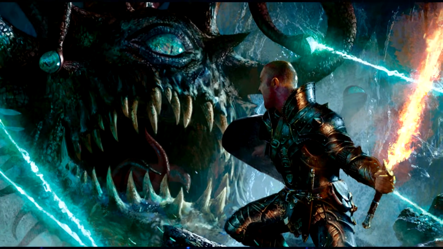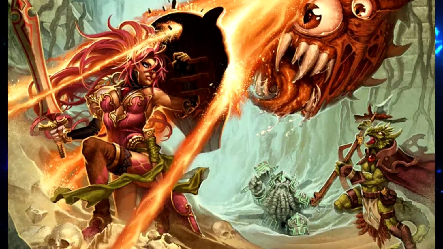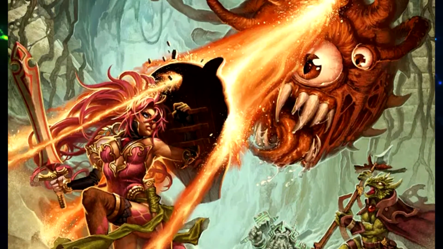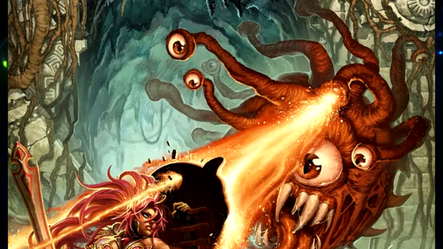Beholders are so intelligent and wise that they spend all their time plotting the best way to thwart any attack on themselves. If you accidentally stumble across a beholder, it assumes you are there to assassinate it, and it will stop at nothing to kill or subdue you.